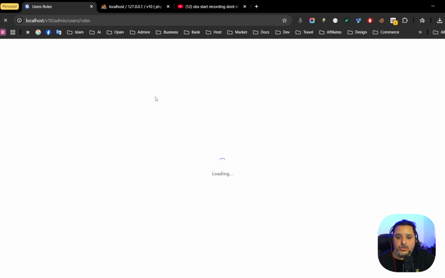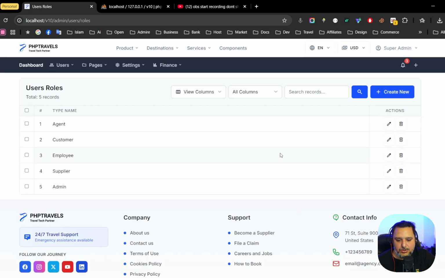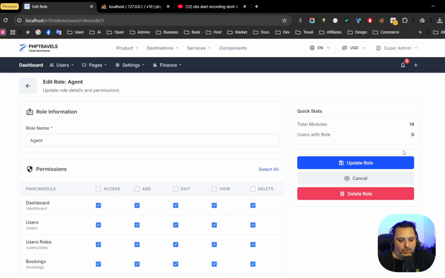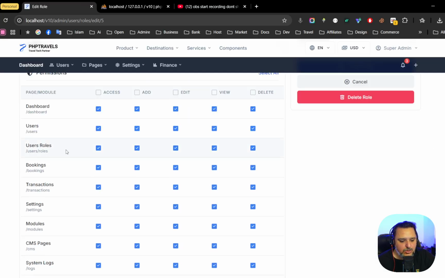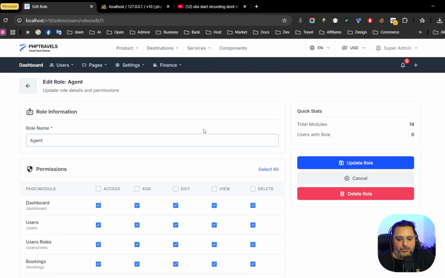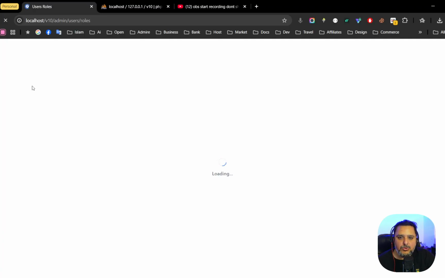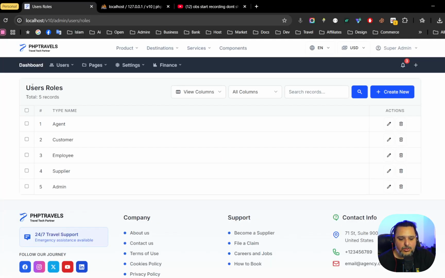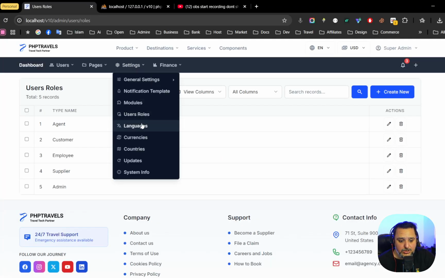And now we have user roles. It's much stronger, better than before. For example, let's edit the agent user role. We have all the user roles, we have the routes, and then we have the permissions, for example page access, add, edit, view, delete. And the possibilities of creating new user roles are endless. You can create unlimited user roles, whatever you want. You can assign them anything without any limitations.